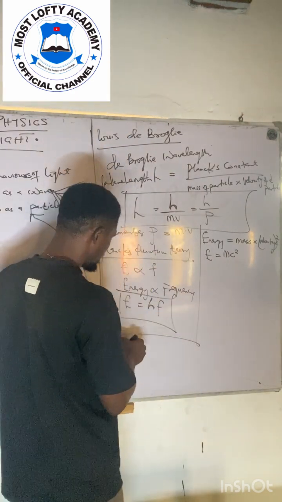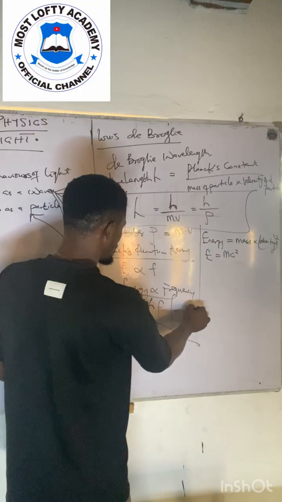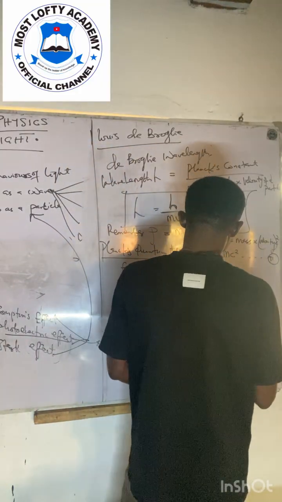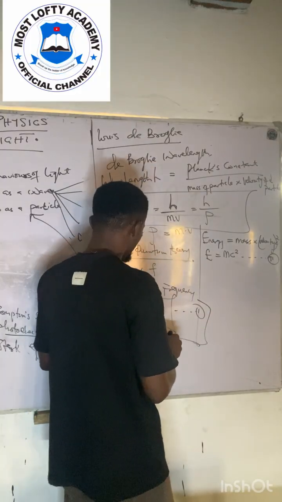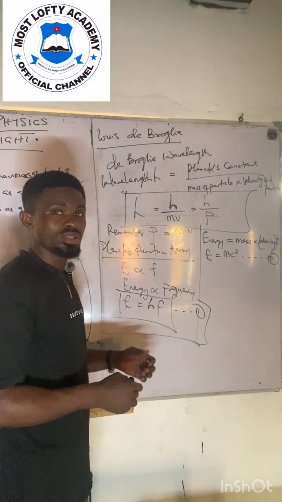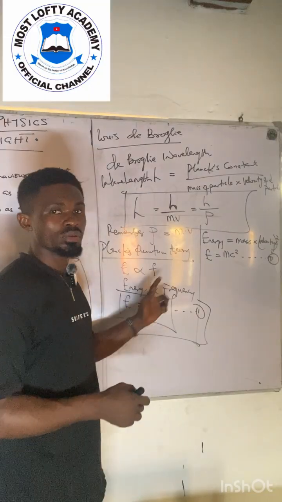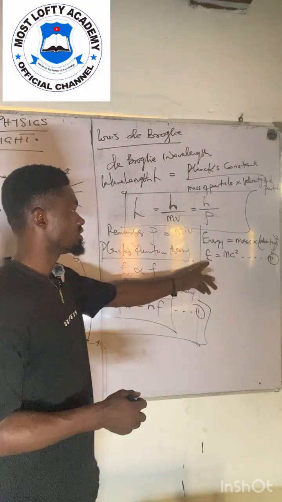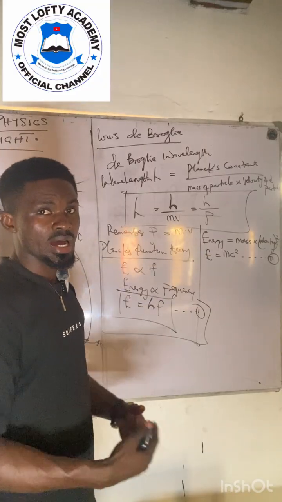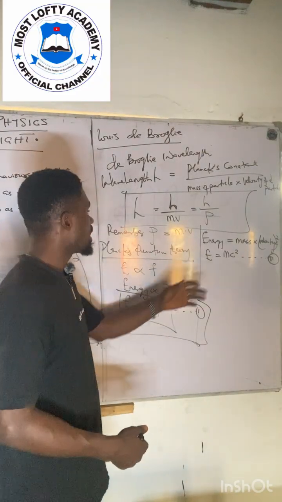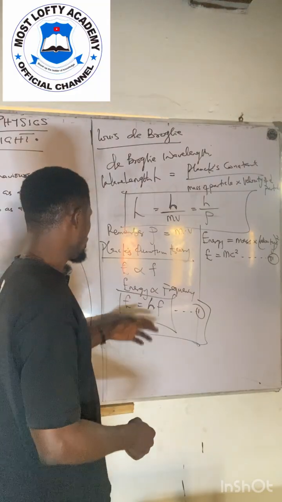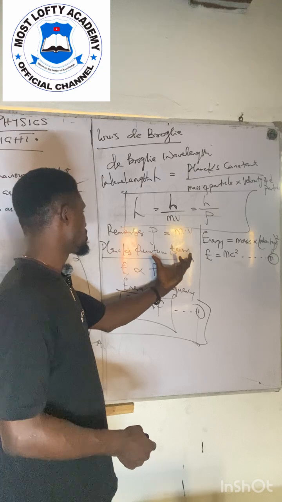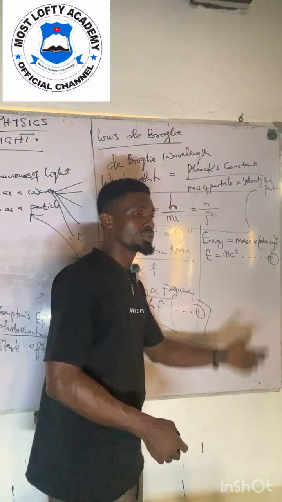Now I have equation 1 here, and I have equation 2 here. If you look closely, you find out that in these two equations we have something in common. This is energy, and this is also energy. Energy is equal to hf, and energy is equal to mc squared. We are talking about the energy of a photon, and also the energy of a photon. But here we are considering the frequency, that is in quantum theory. Then here we are considering the mass.